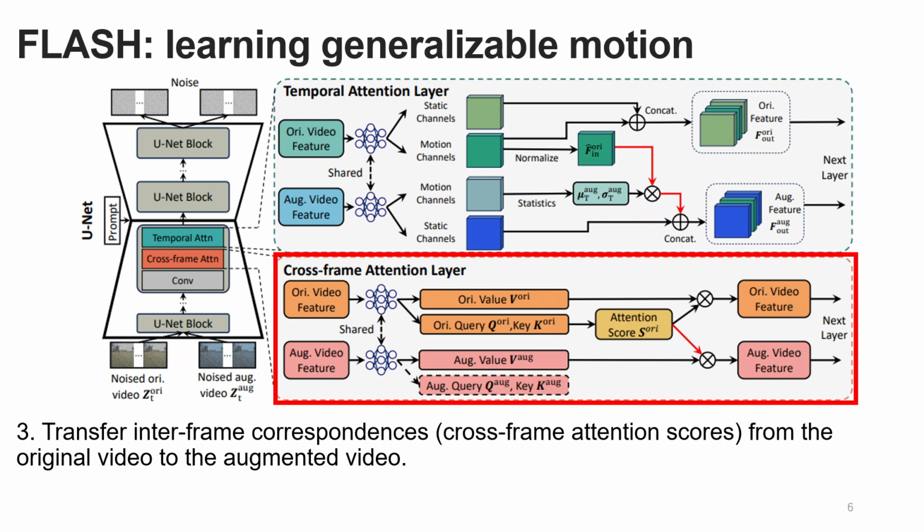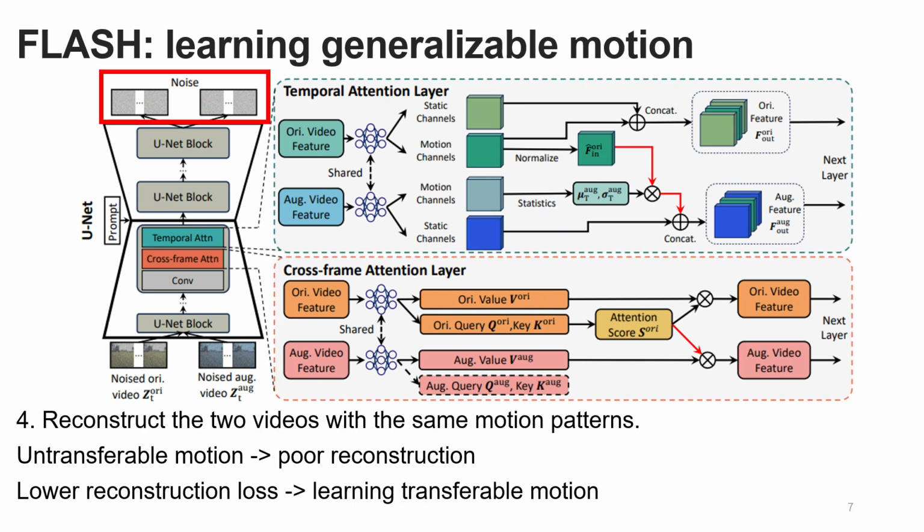In the cross-frame attention layer, we treat the first frame as the key and value, and the subsequent frames as queries, so that the resulting attention scores capture inter-frame correspondences. We then transfer these correspondences from the original video to the augmented video. Together, these two steps ensure that both videos share the same motion features. Finally, we reconstruct both videos. If the motion representation is not transferable, reconstruction will be poor. By minimizing reconstruction loss, the model is encouraged to learn motion features that generalize beyond specific appearances.